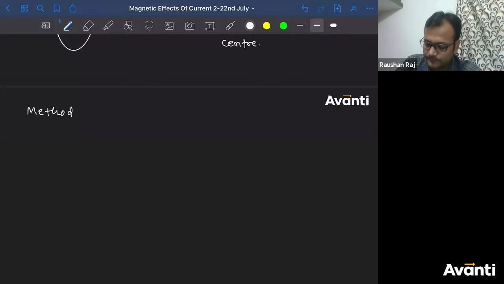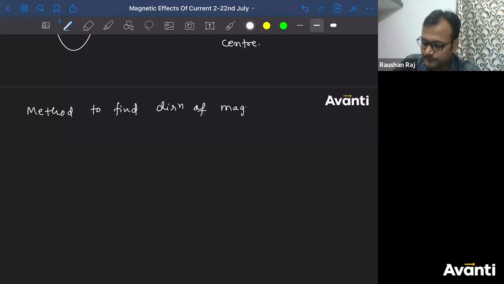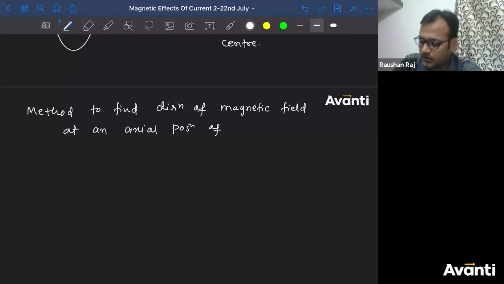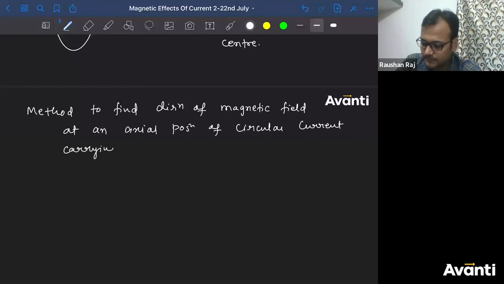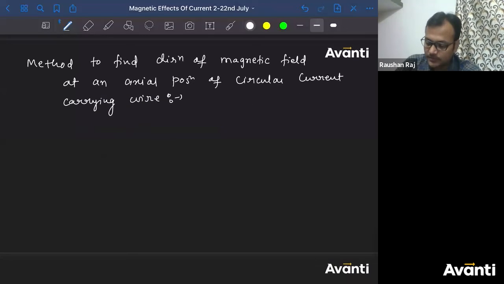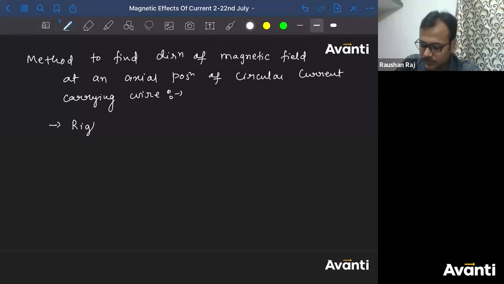Method to find direction of magnetic field at an axial position of circular current carrying wire. The first method to find the direction, watch carefully. Method to find direction of magnetic field at an axial position of circular current carrying wire. All right, what to do, see, you have to use right hand thumb rule.